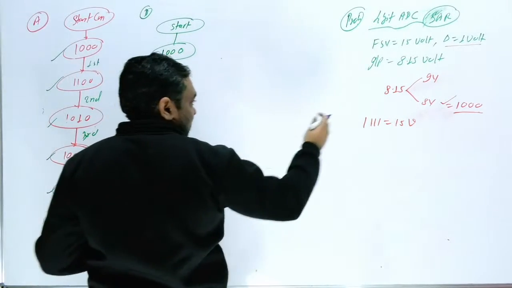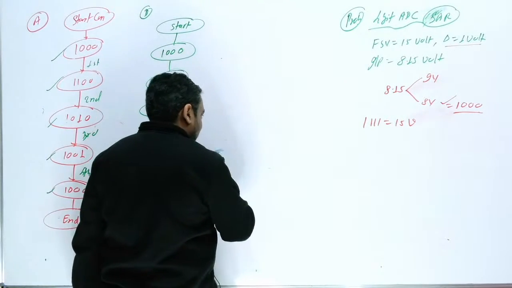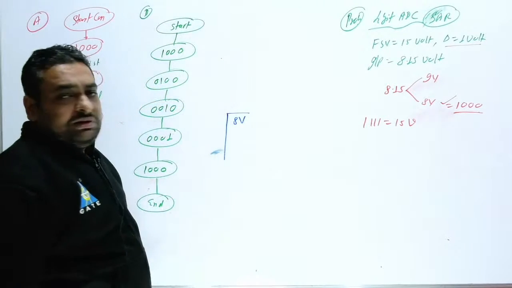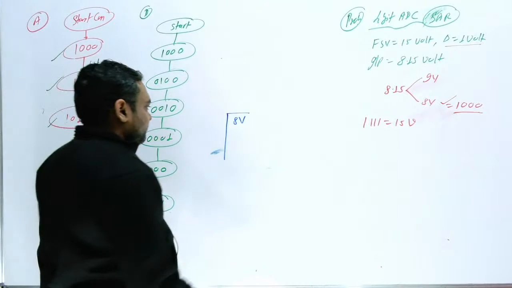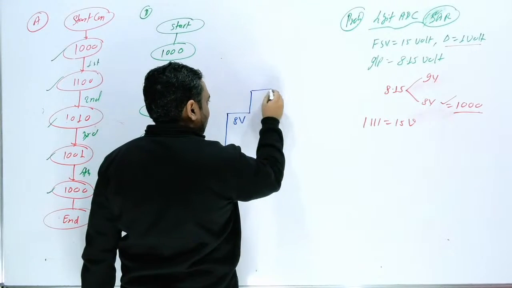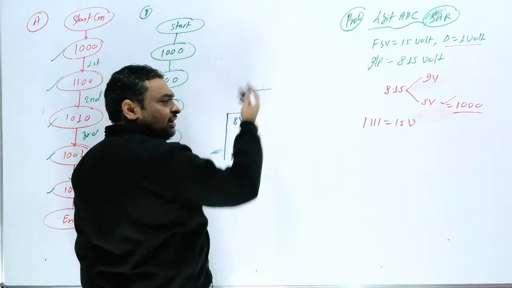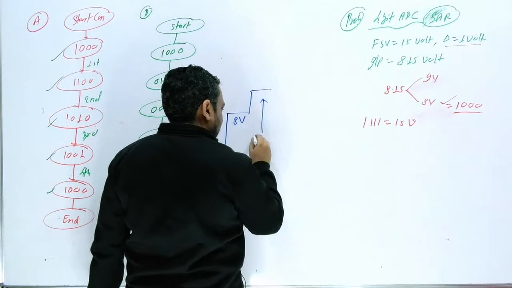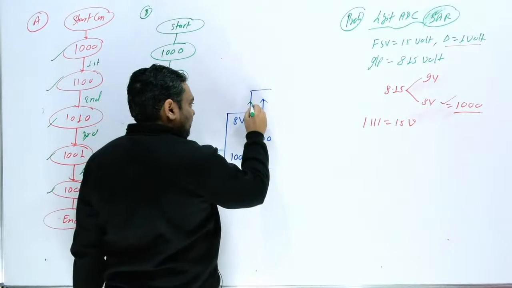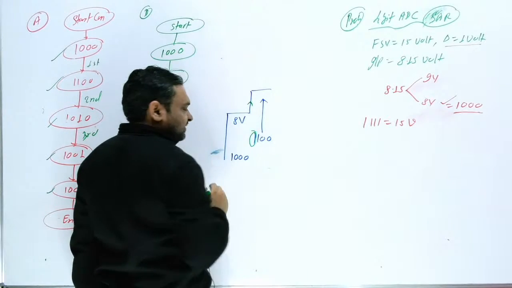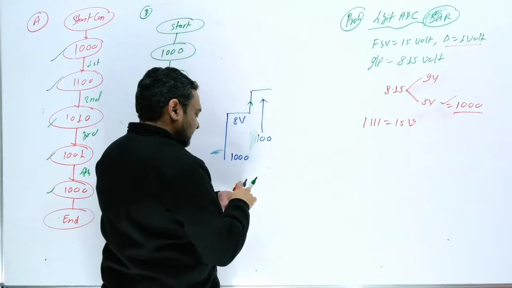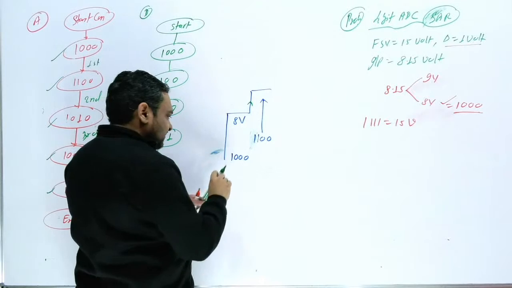Suppose if I want to draw this, you are going to start from 8 volt. You will check whether the input voltage is more than this or less than this. It is more than this, so this is nothing but 1000. So definitely you have to go up. How much go up? If this is 8 volt, 4 volt you have to go up. It means this is nothing but 1100. Now this bit is fixed. If you are moving up, this bit you can say is fixed. This is 1.